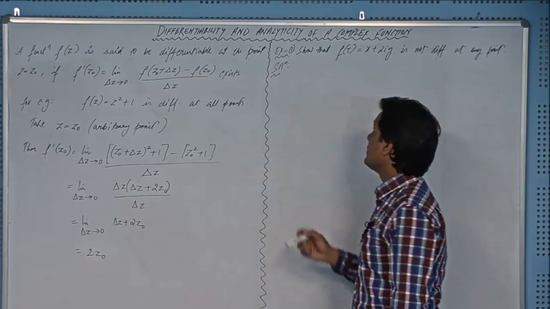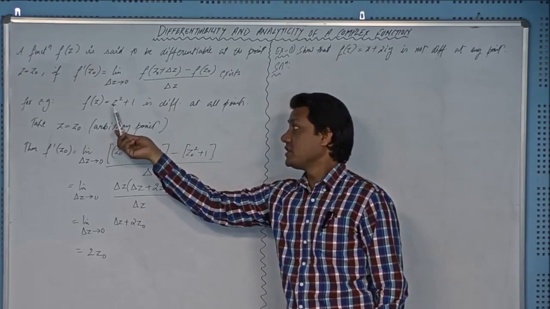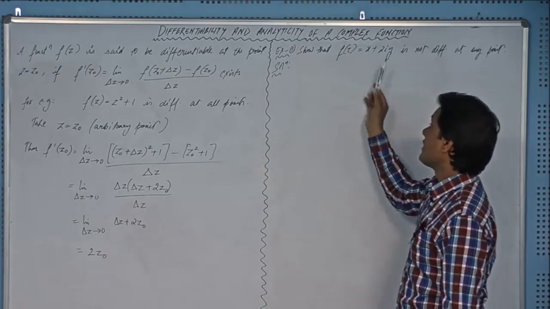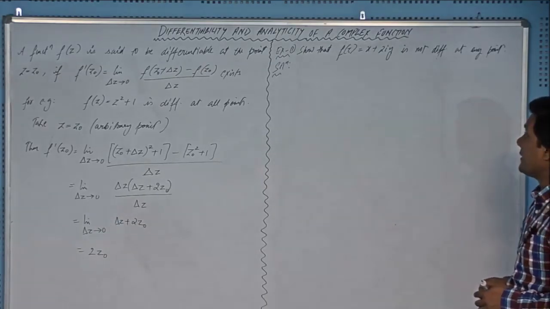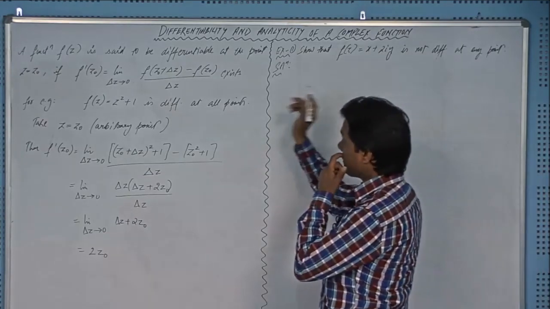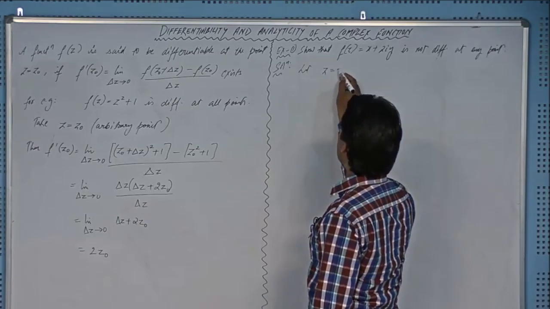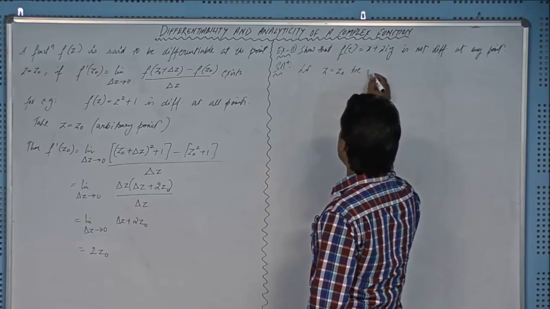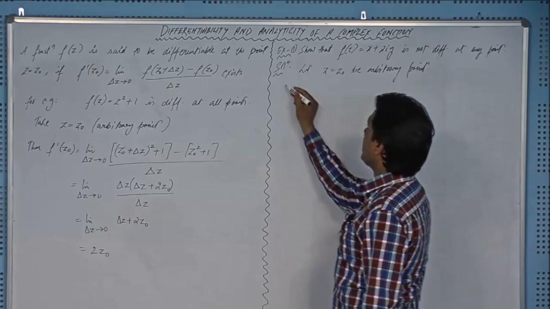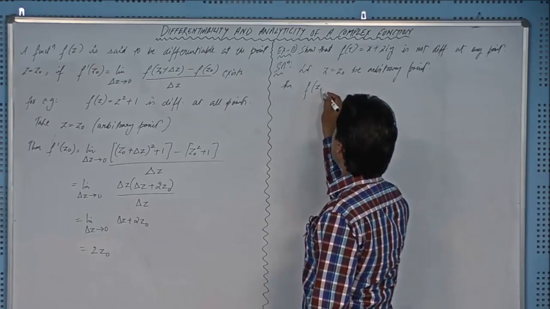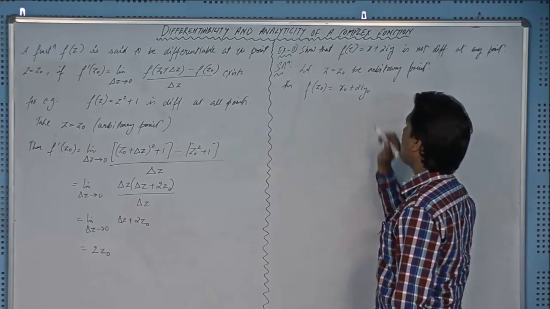Here we can see that our f(z) is not expressed in terms of z. In the previous example, f(z) was explicitly in terms of z, but in this case it is in terms of x and y, and you cannot write it in terms of z, right? And let me apply this formula. First I should write this f of z naught plus delta z. Let z equal to z naught be an arbitrary point, right? Then first I will write f of z naught. For this one I will be getting x naught plus twice iota y naught, right?